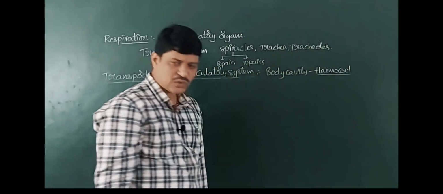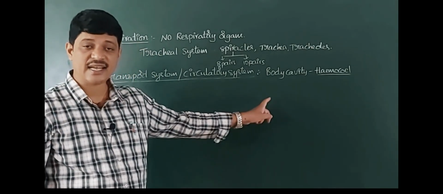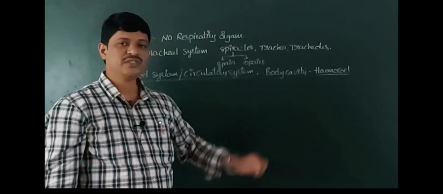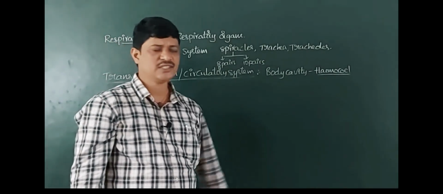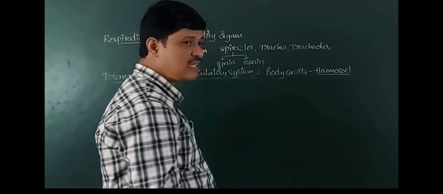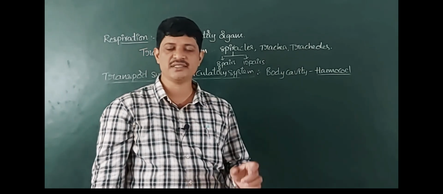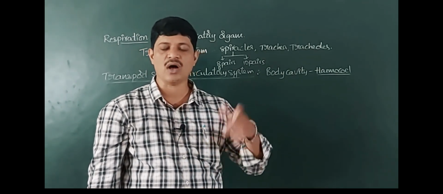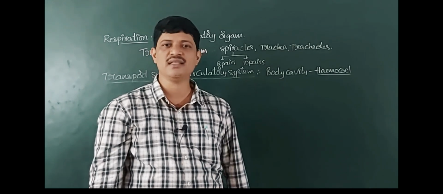It is not a true coelom, but it is derived from the embryonic mesoderm, so it is considered as a true coelom. Hemocoelom means all the organs are bathed in the blood.